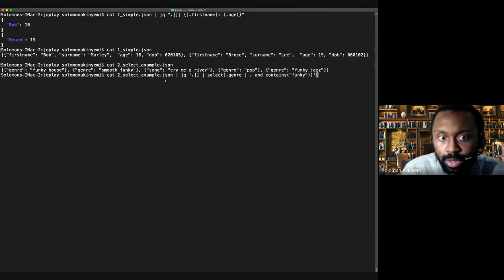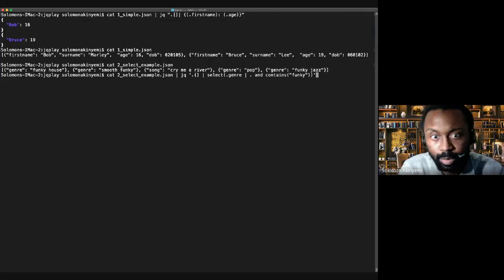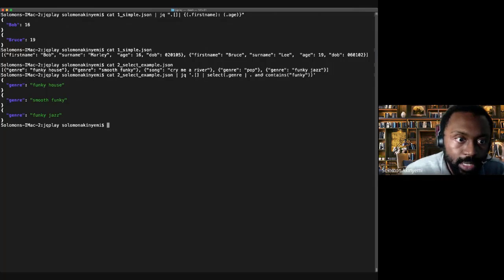What I can do here, like we've done earlier on, is iterate through this. We can select genre as a key, and then as part of that, we want to just select the values that only have funky within them. By running that, we've got that information, we've transformed it, we've got genres, and we've got all the ones that have got funky in them. So funky house, smooth funky, and funky jazz.